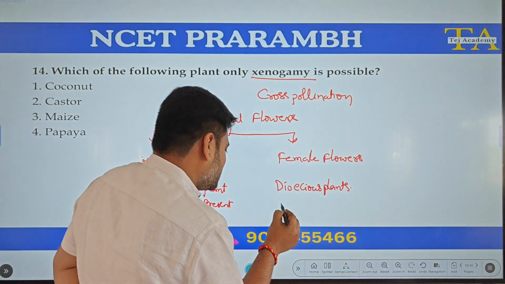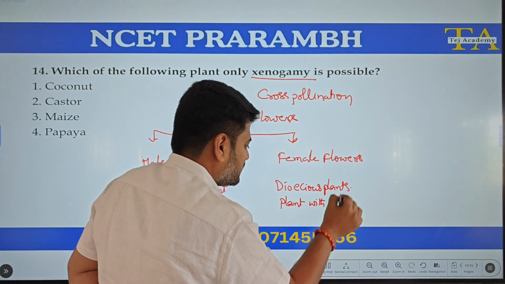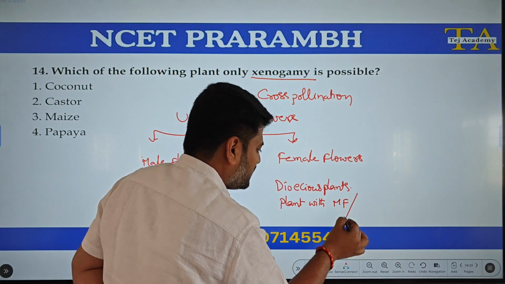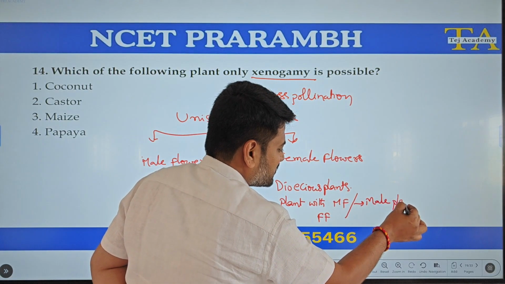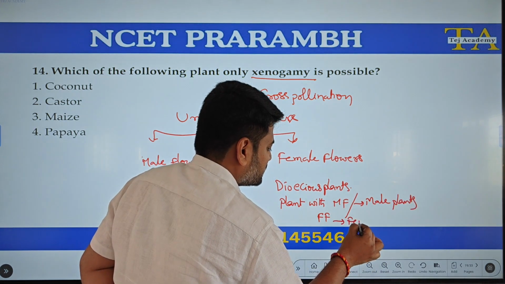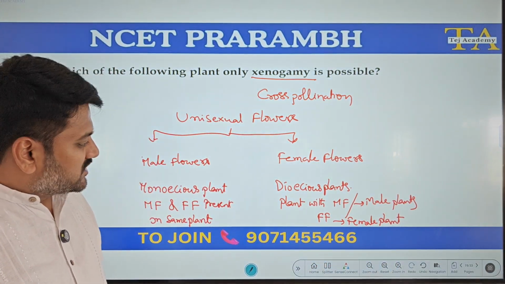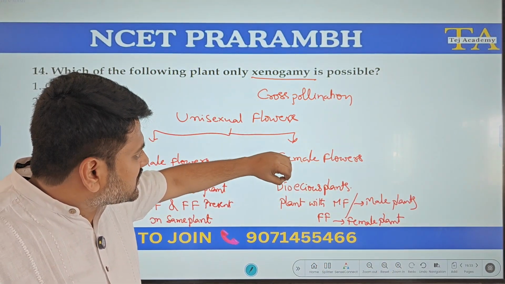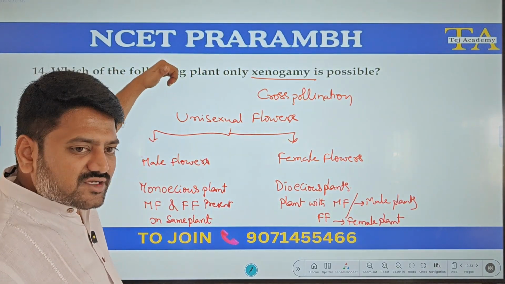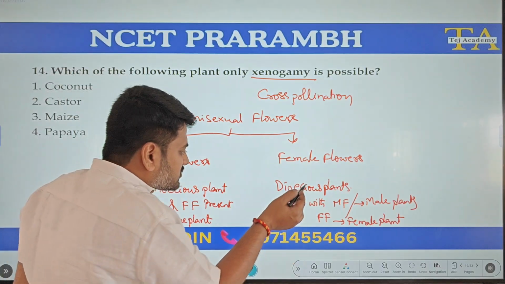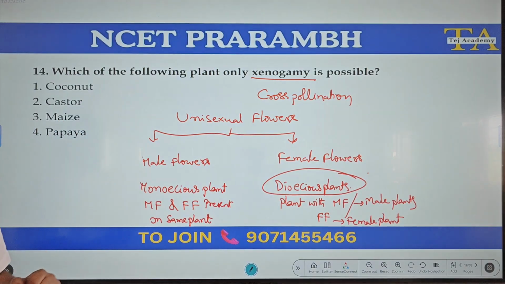Dioecious plant, that means the plant bears only male flowers or only female flowers. That means this is a male plant, just like a human being, and a female plant, just like a human being. Males and females are separate individuals. So if this is the condition, they must pollinate only through cross pollination. There is no other option. You cannot expect geitonogamy and autogamy. So our option is a dioecious plant. We should search which is dioecious in this.